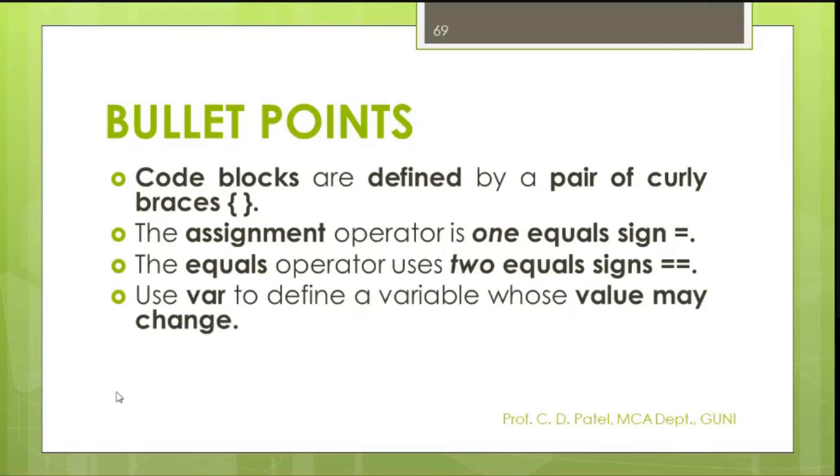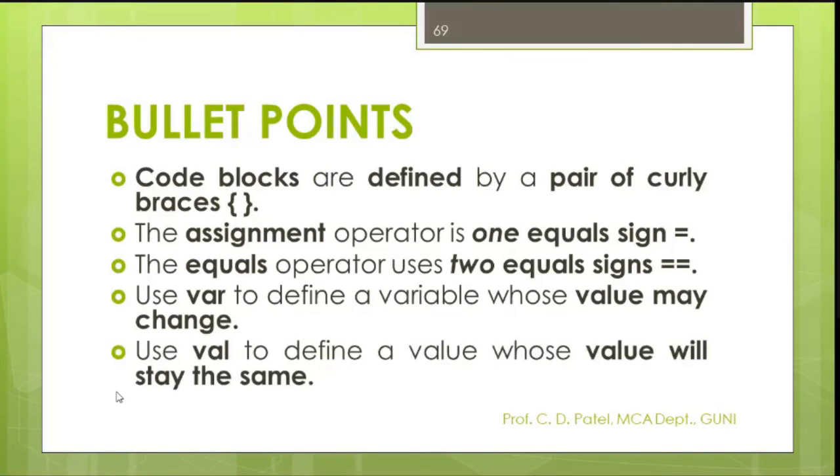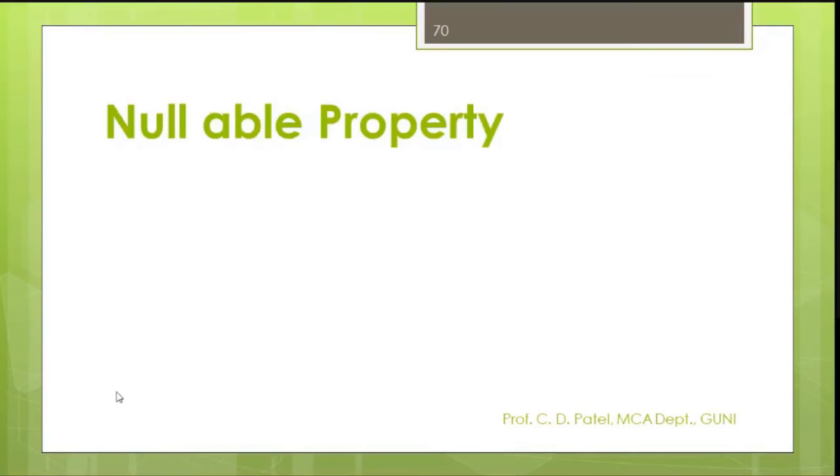Var indicates a variable value may change. Val indicates value will stay the same, that cannot be changed. Please understand var and val. Var indicates value may change. Val indicates it will not change, or say the same.